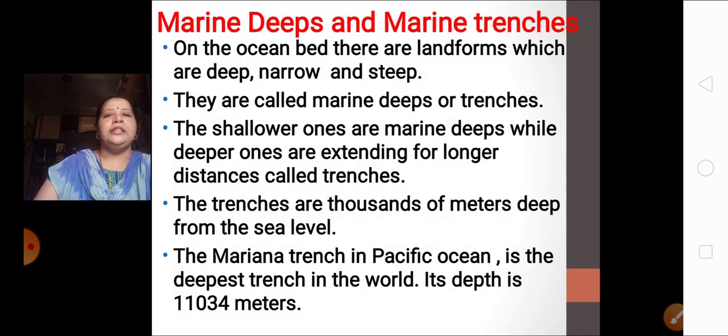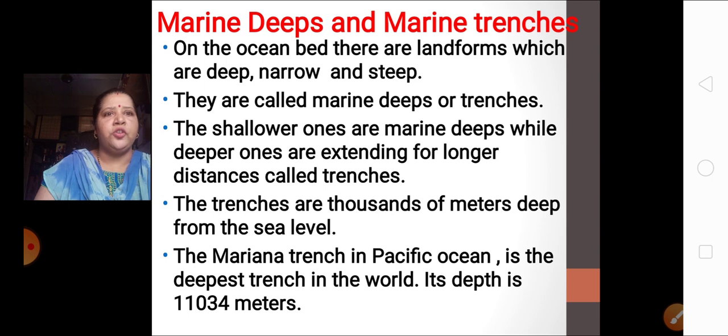Now, as I told you, on the earth's surface we have mountains and plateaus. Then I told you about the valleys also. Correct? There are valleys also on the earth's surface. In the same way, even under the water, that is on the ocean bed, we have deeps and trenches. Now what are these deeps and trenches? On the ocean bed there are landforms which are deep, narrow and steep. And what are they called? They are called marine deeps or trenches.